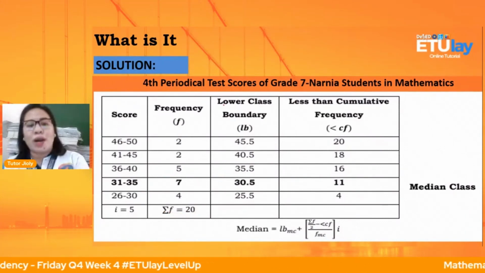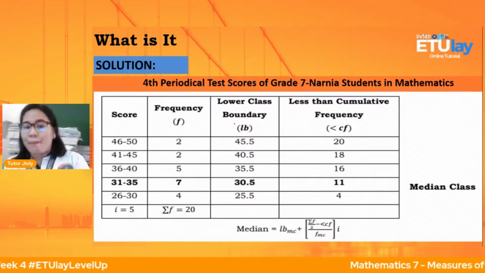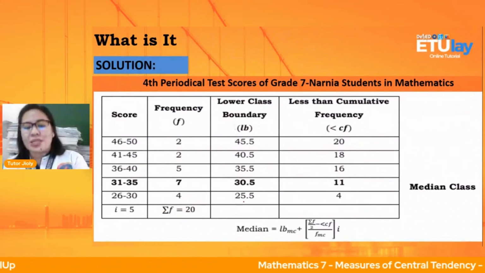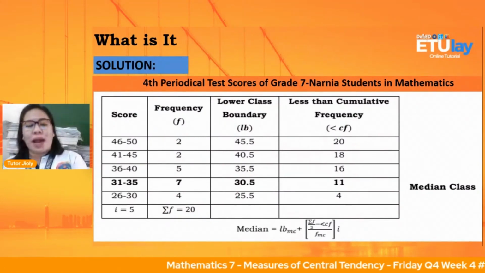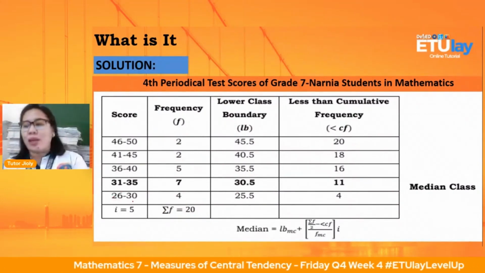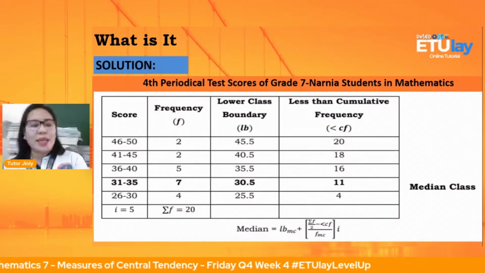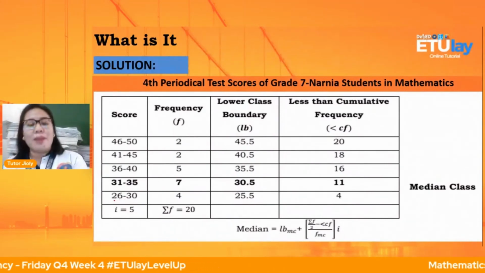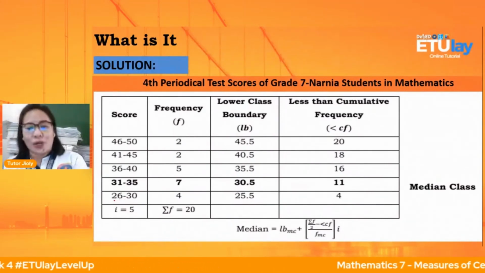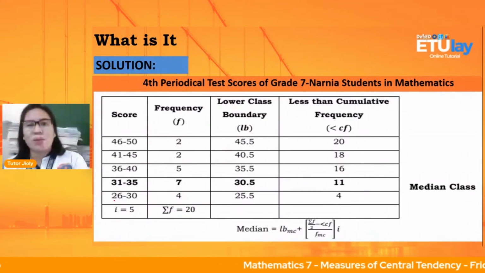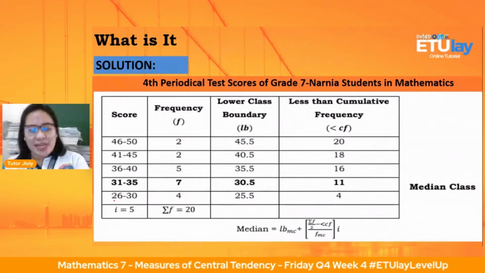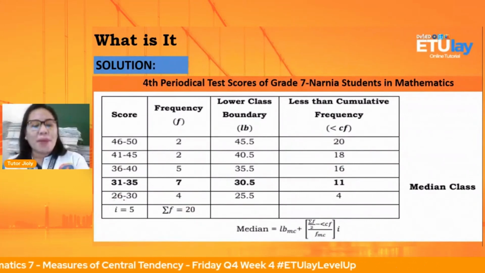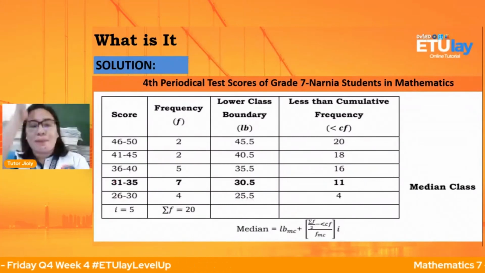Paano po natin nakuha yung lower class boundary? Paano po? Okay, itong mga anak, paano natin nakuha? Di ba nakita nyo dito sa score? Yung pinakamababa dito is 26, tama? Mag-minus 0.5 lang tayo. Ma'am, saan galing yung 0.5? Given po yun, anak. So, we have 26 minus 0.5, that is 25.5.